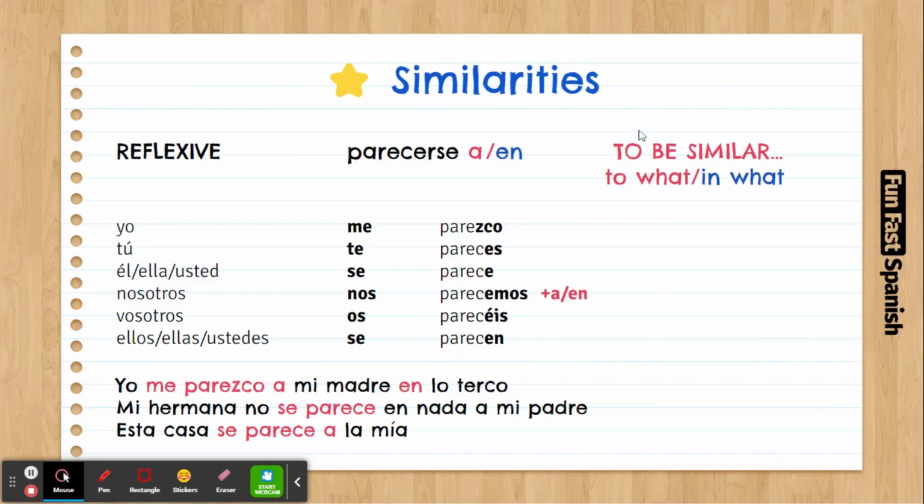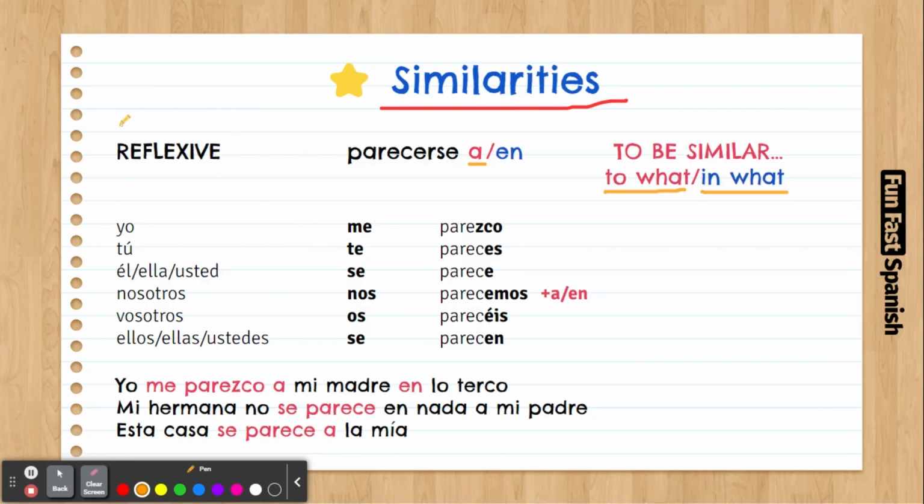In today's video, we're going to talk about similarities and the way you can express those. There are three different ways. We're going to start with the first one, which is a reflexive verb, parecerse. Parecerse is to be similar, but you can say, I am similar to something or to somebody in something. Parecerse a is when you are similar to something, and the word en means in what you are similar. So let's have a look at these examples here.